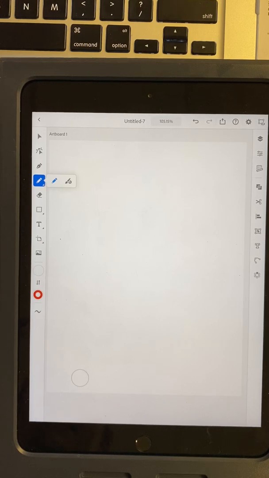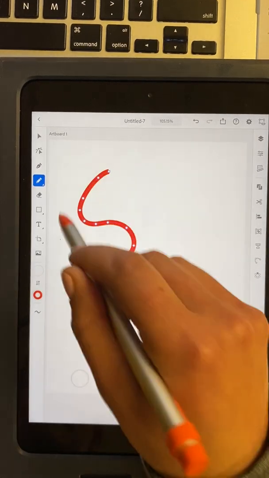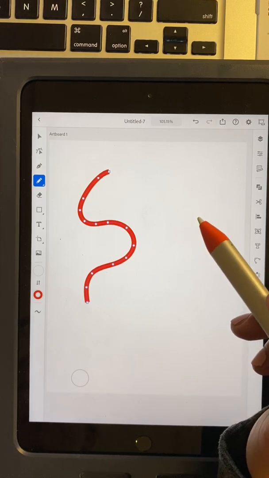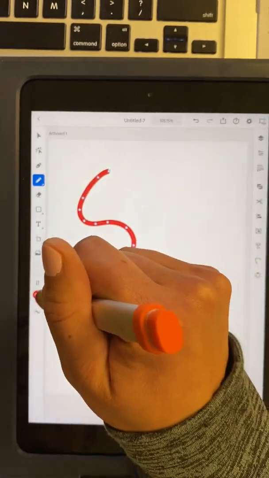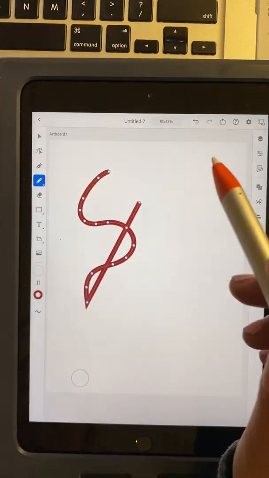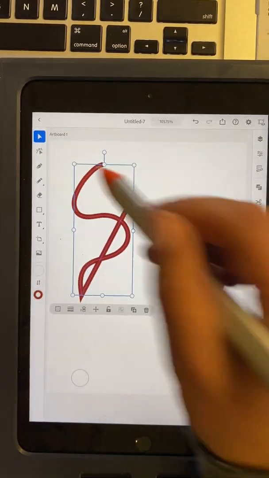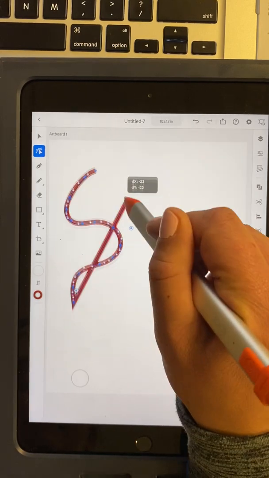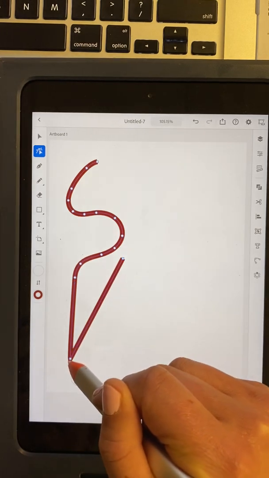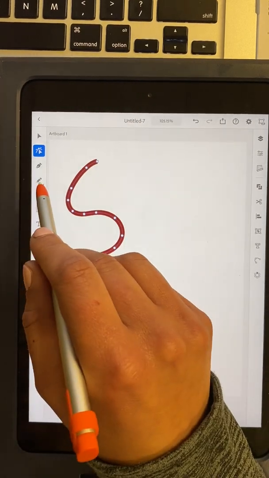So let's look first at what the pencil tool can do. We already explored how to manipulate it, but you can see with the pencil tool, it creates all these different anchor points, and we can change the color of this line, change the stroke of the line. We can move this line around, and we can manipulate the line by moving anchor points. Okay, now the blob tool